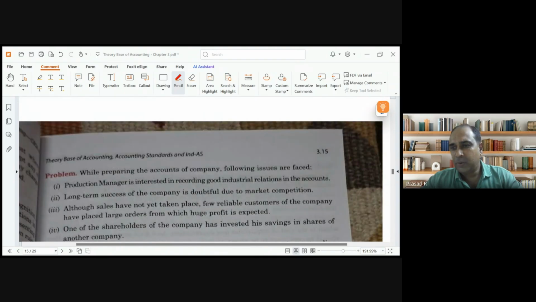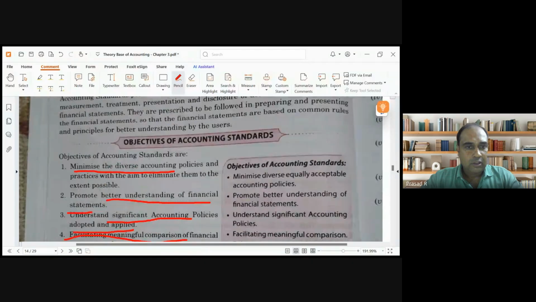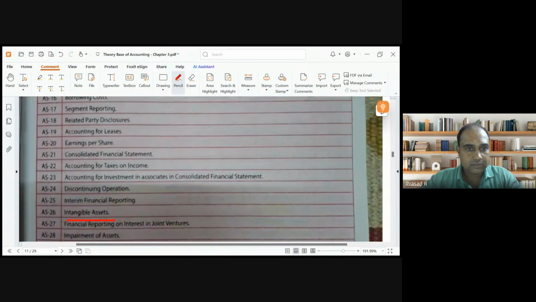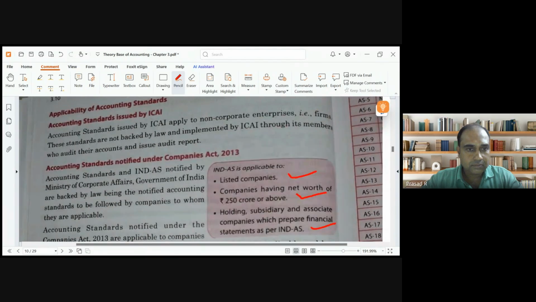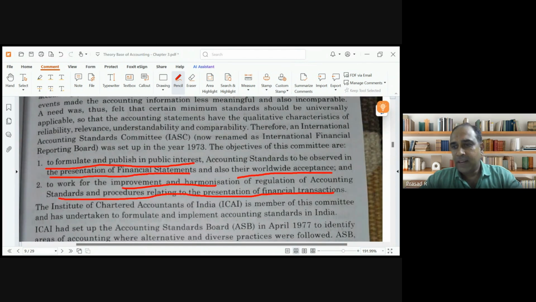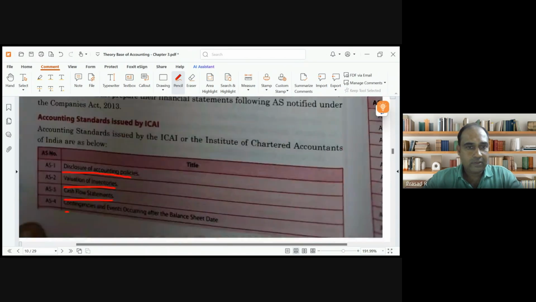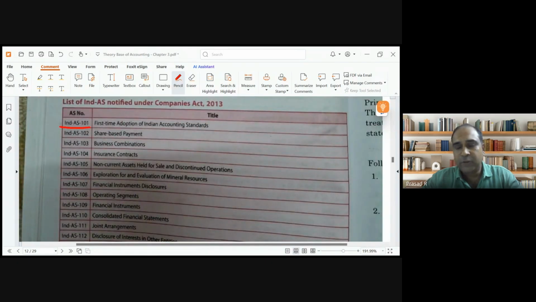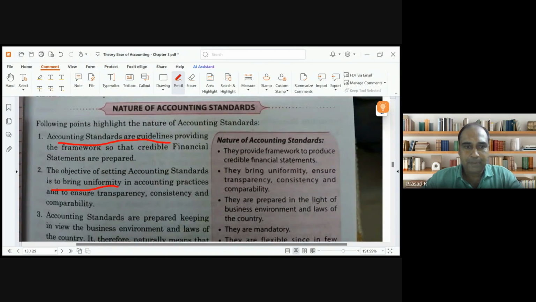Objectives, limitations and all, you can think. There is one difference between Ind AS and this one. Where is that difference? Okay. Somewhere it was given that Ind AS is principle based, while accounting standard is rule based. Actually, that was one of the MCQs also that we have. So this is in short about accounting standards. Just remember what an accounting standard is. These are principal guidelines to bring uniformity, to ensure comparability and all those things. That level of understanding is enough. I don't want to go deep into accounting standards.